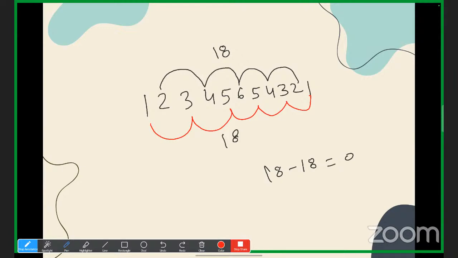So 0 is divisible by 11. That means this number is divisible by 11. Now just tell me, who comes to know this fact for the first time? Just raise your hand. 0 is divisible by every number other than 0. Yes or no? Understood? Yes, online students, I hope it is clear.